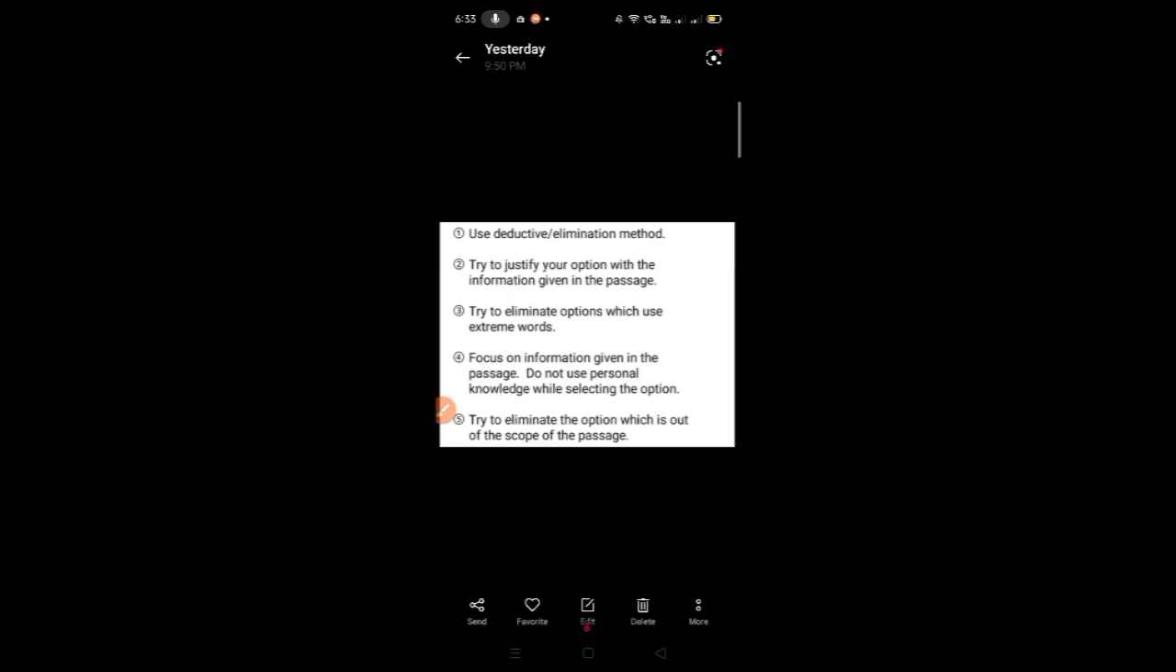Third, try to eliminate options which use extreme keywords. Fourth, focus on the information given in the passage. Do not use your personal knowledge while selecting the option. The fifth thing is to eliminate the option which is out of the scope of the passage. That means we need to stick to the passage while answering the questions. So let's solve the previous year questions now.